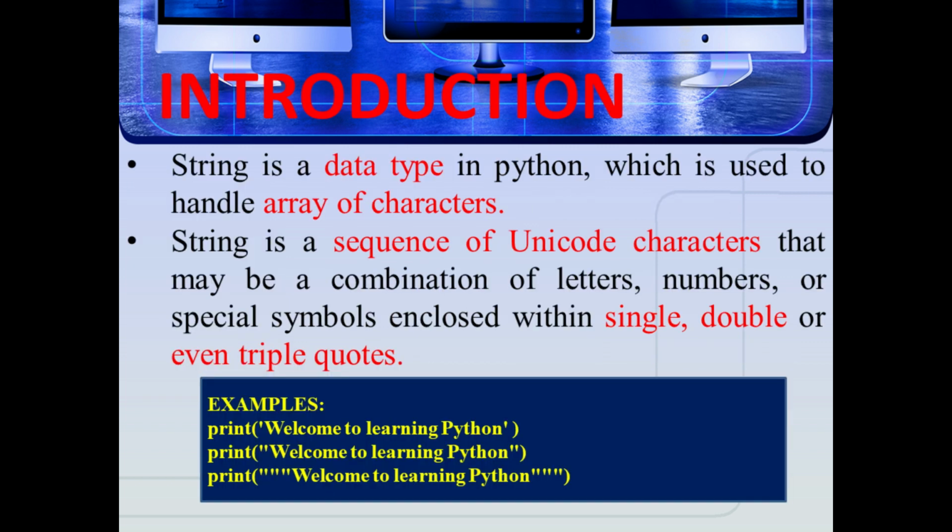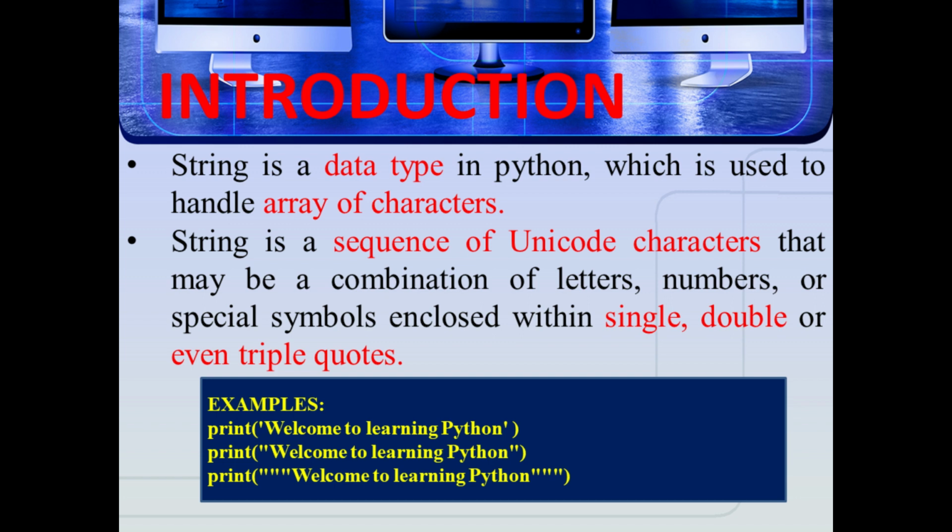Introduction. In the introduction part, string is a data type in Python. Here, data type means a particular kind of item as defined by the values it can take. The programming language is used to handle an array of characters. What is meant by array? Array is nothing but a collection of homogeneous elements. Here homogeneous means a collection of elements of the same data type.